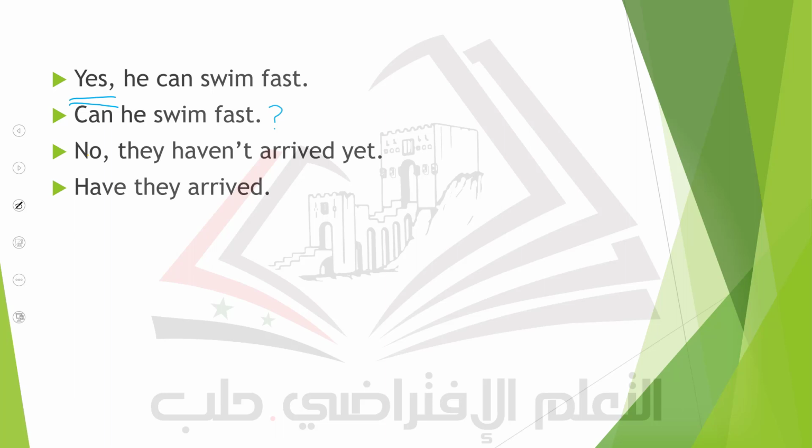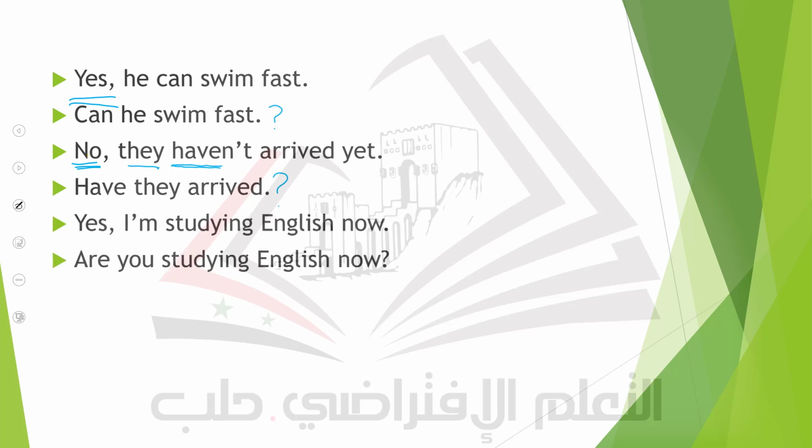Number 2, for example, when they give me another sentence with no, and they underline the word no and say, write a question. I look at the sentence here, it says, no, they haven't arrived yet. So I have the helping verb here, which is the verb have. So I paraphrase it with the subject, which is they, and the question becomes, have they arrived? They say, no, they haven't arrived yet. Have they arrived? So it is very easy, very simple.